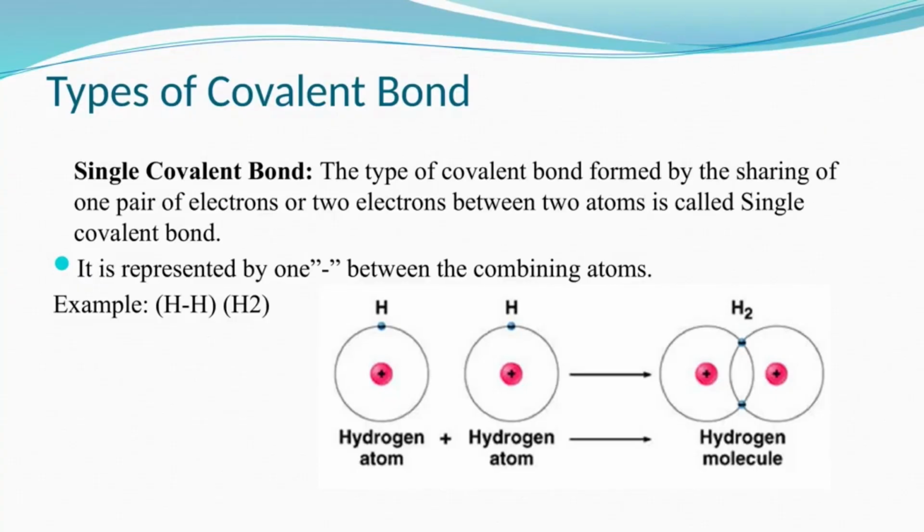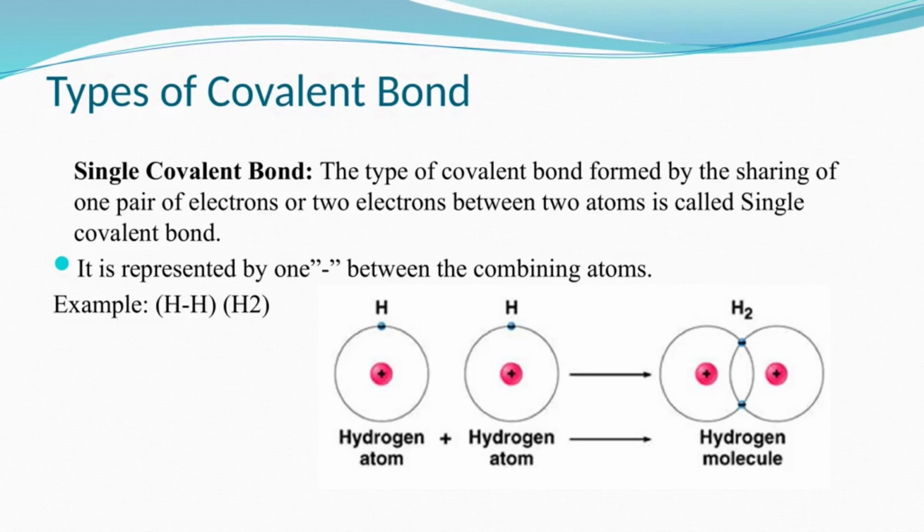Okay. So, types of covalent bond. Single covalent bond: the type of covalent bond formed by sharing of one pair of electrons, or 2 electrons, between 2 atoms is called a single covalent bond, and it is represented by one dash between the combining atoms. So, for example H-H, it gives H2, and how it is formed is shown there. They are sharing electrons, 1 each, and the hydrogen molecule is formed. So, this is an example of what type of bond? Single covalent bond.